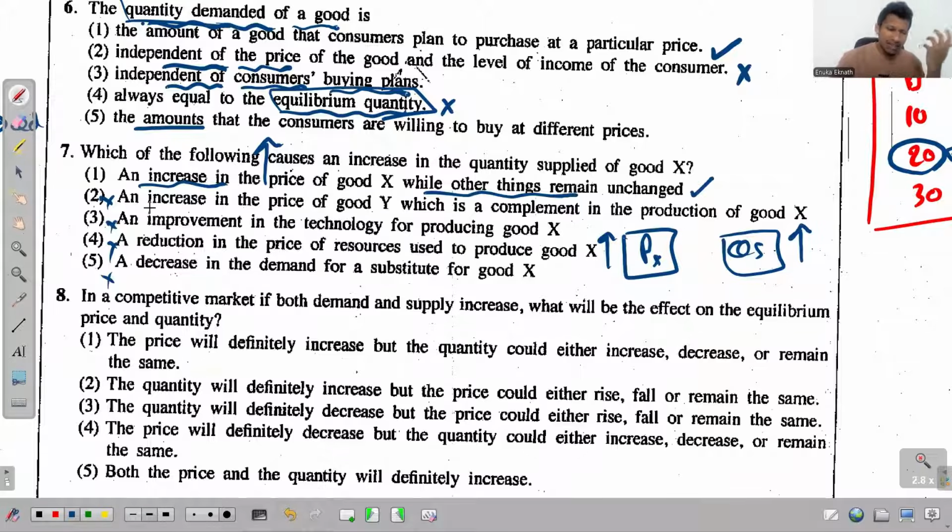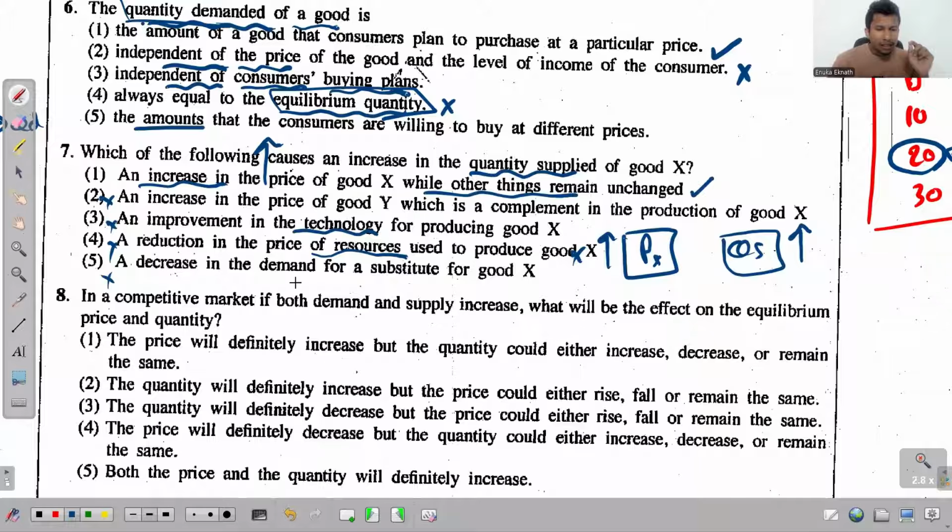But anyway, look at the second one. An increase in the price of good Y, which is a complement in the production of good X. Then the prices of the complementary goods will not change supply or maybe the quantity supplied. That's totally irrelevant. The third one says an improvement in the technology for producing good X. So when the technology gets improved, supply will increase, not the quantity supplied. A reduction in the prices of resources. Once again, the production cost decreases. What gets increased? Supply increases, not the quantity supplied. So this is also wrong.